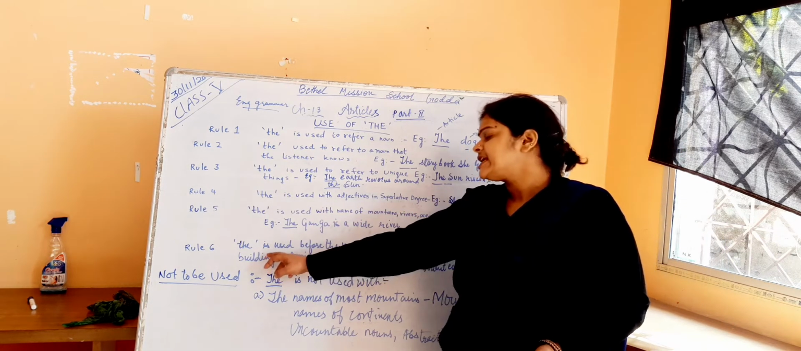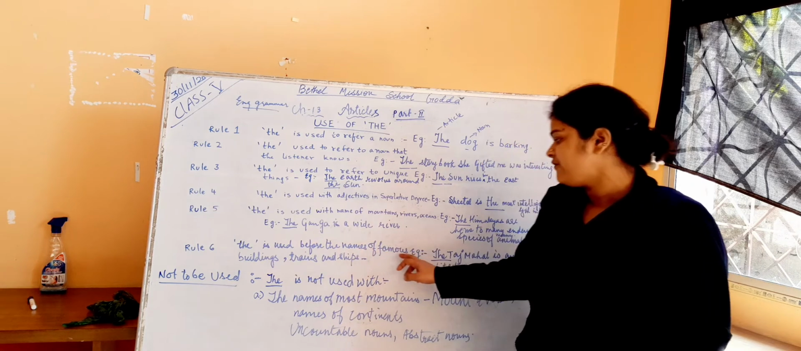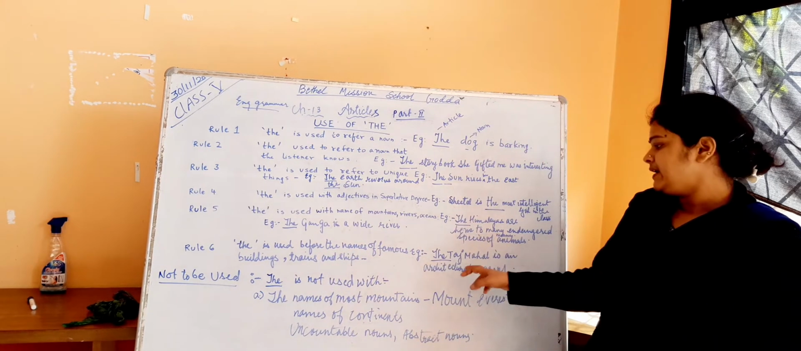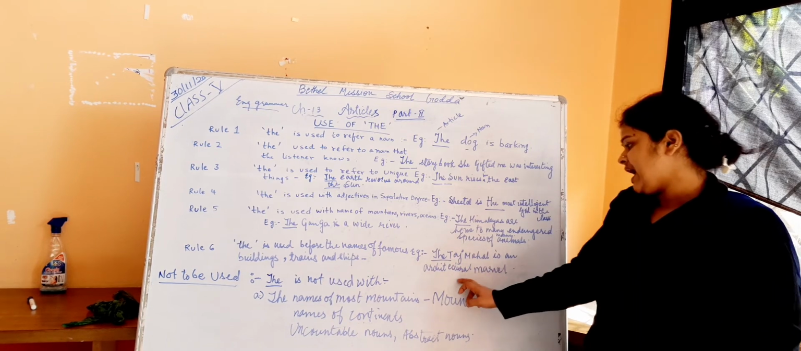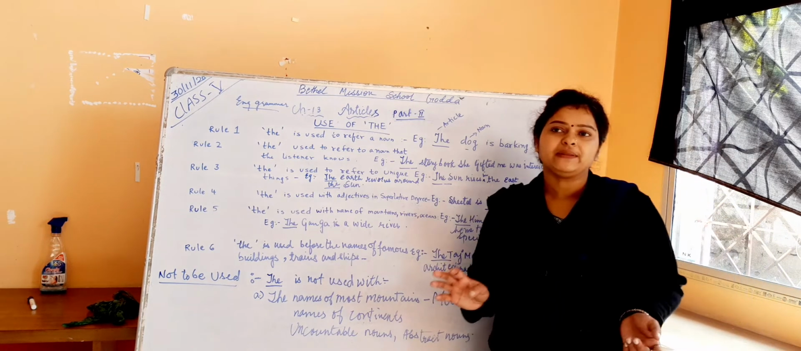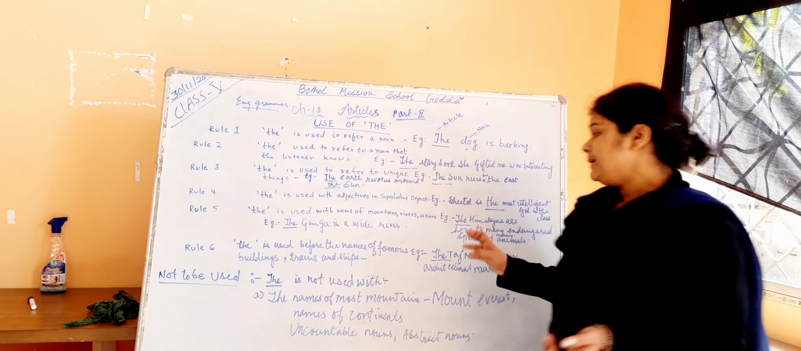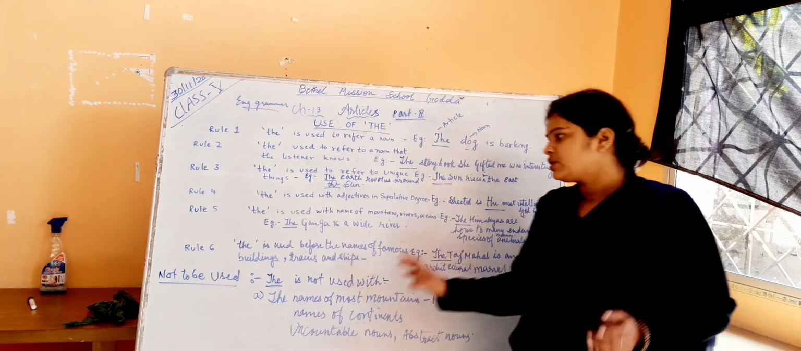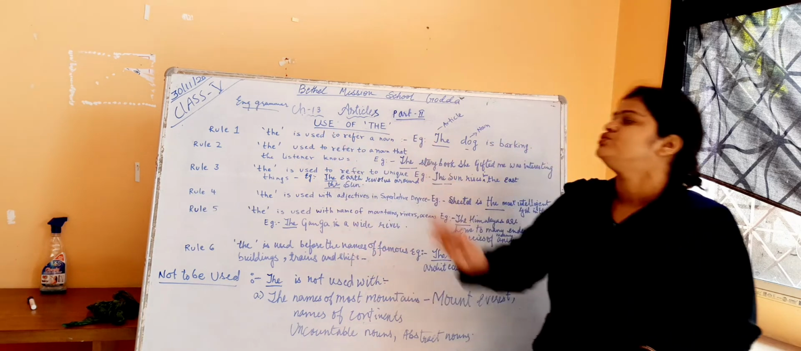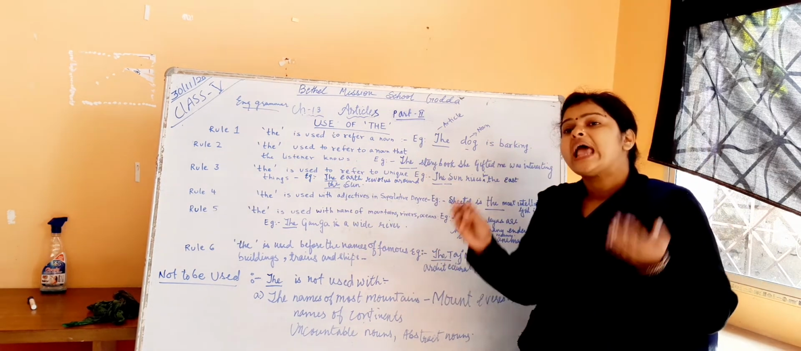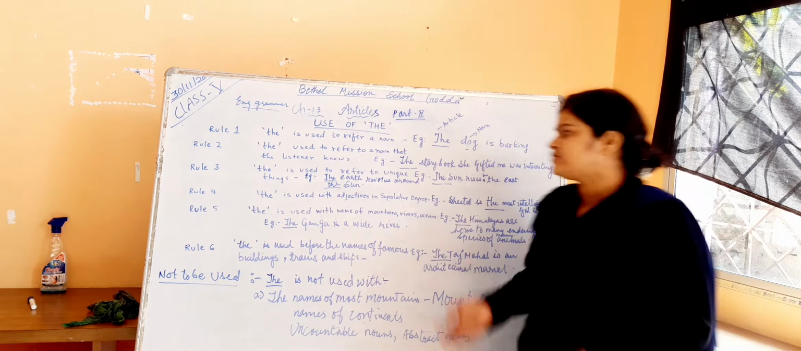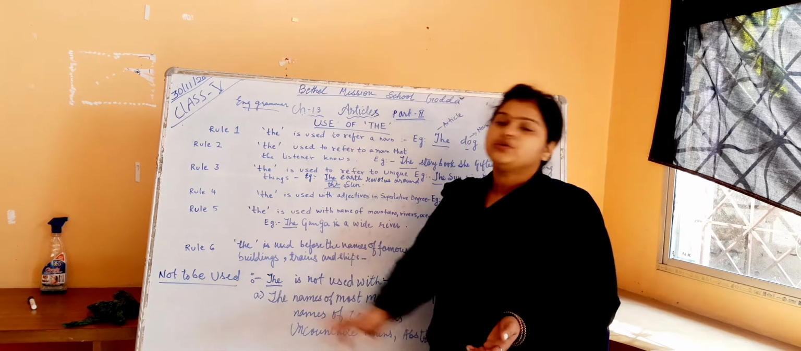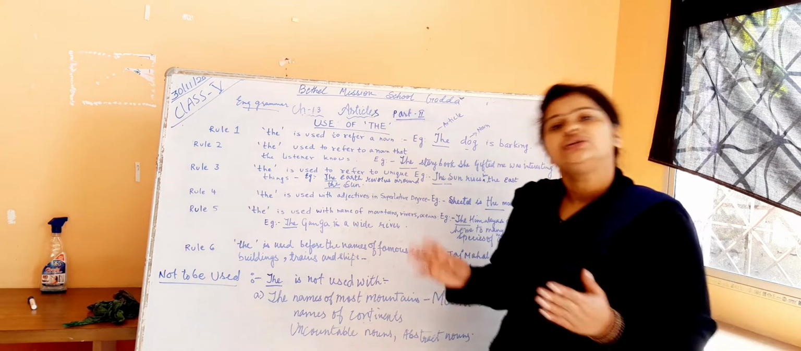Rule number 6: "the" is used before the names of famous buildings, trains and ships. For example, the Taj Mahal is an architectural marvel. The Taj Mahal is a very famous monument and "the" is used before it. These are the 6 rules for where "the" is used, how it is used, and before what we use it.